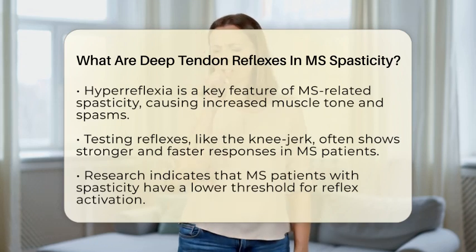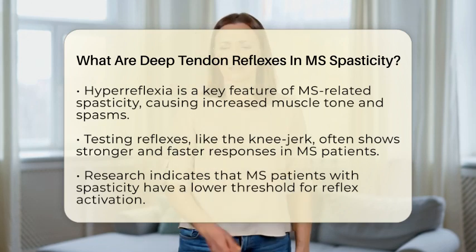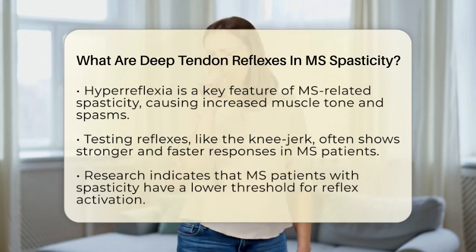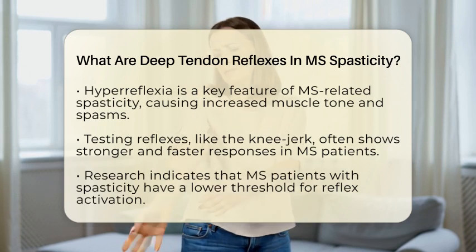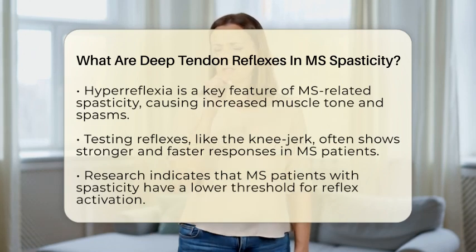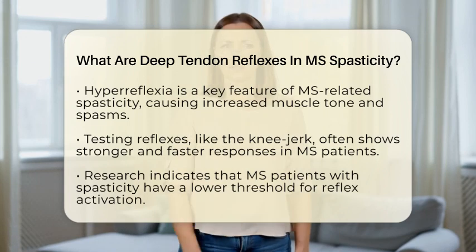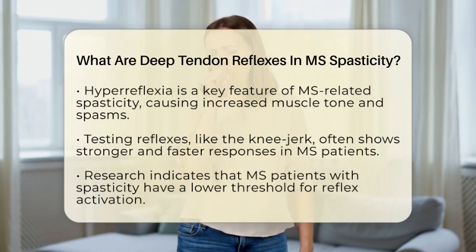Spasticity involves increased muscle tone, stiffness, spasms, and sometimes rhythmic contractions called clonus. When a clinician tests deep tendon reflexes in someone with MS, they often find that the reflex response is stronger and faster than in a person without MS. For example, when the knee-jerk reflex is tested, the leg might kick out more forcefully and quickly.